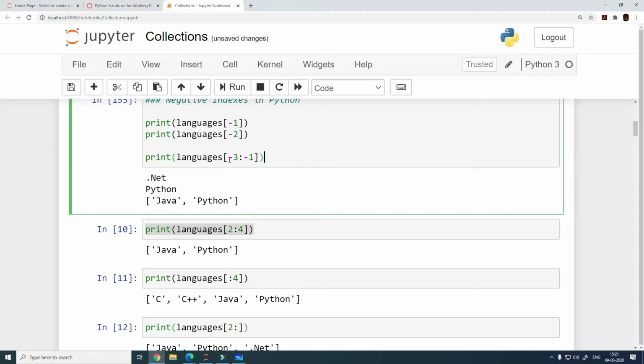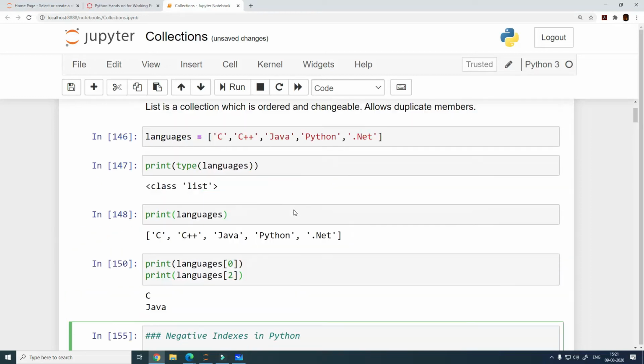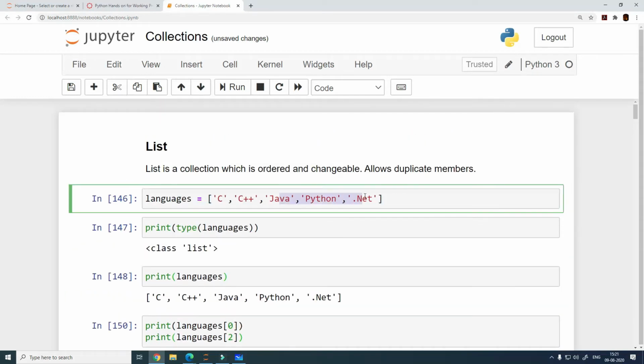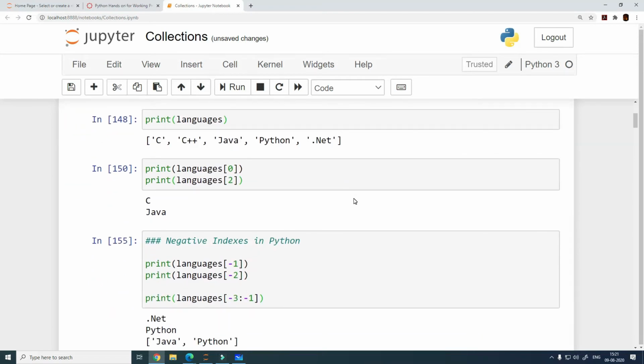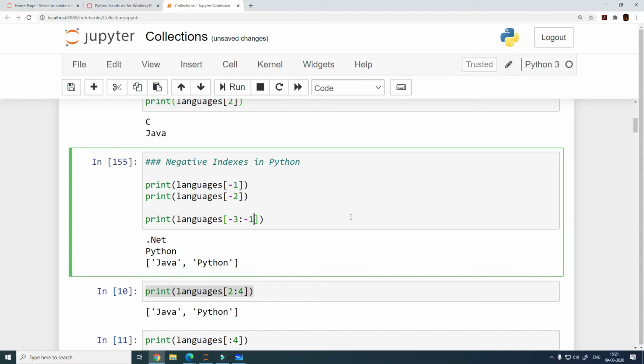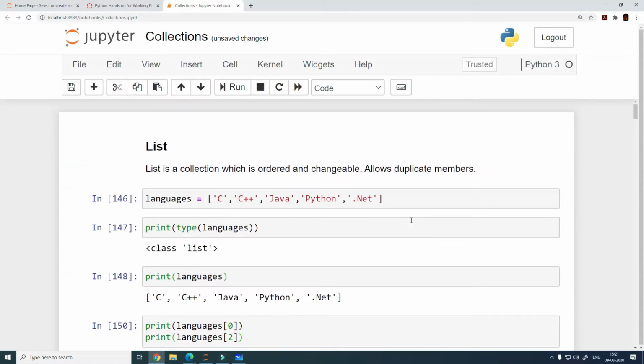See, it is printing Java and Python, and that is not correct. This is printing Java and Python, and it should actually print .NET and Python.